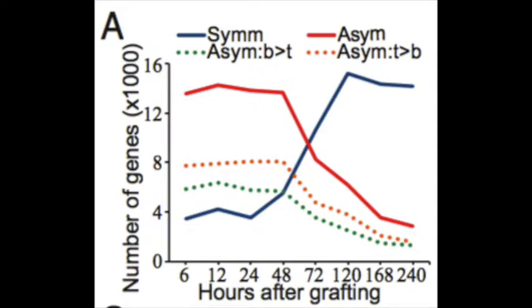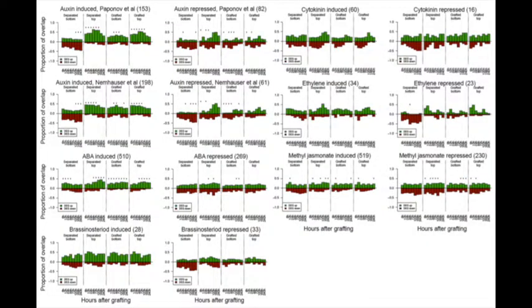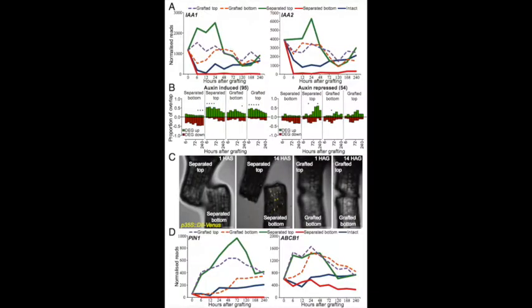And through the data, it looks as though you can kind of pinpoint that to a specific action of a particular hormone. Yeah, so the strongest evidence, we looked at all the phytohormones to see where the response associated with those hormones overlapped with our transcriptome data set. And the strongest evidence by far is for auxin, which of course is the plant hormone that seems to control nearly everything. So, perhaps it wasn't that surprising that we discovered that auxin was playing some role in this process. And certainly a lot of the auxin transporters are being very highly expressed around the graft junction. Okay. So it looks like, after the cutting process, we get upregulation of the transporters. Auxin's probably getting pumped across.